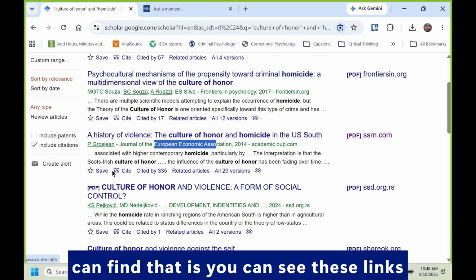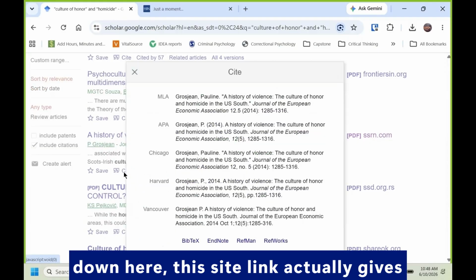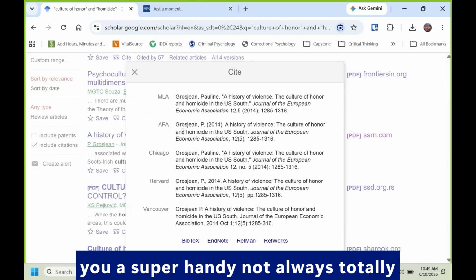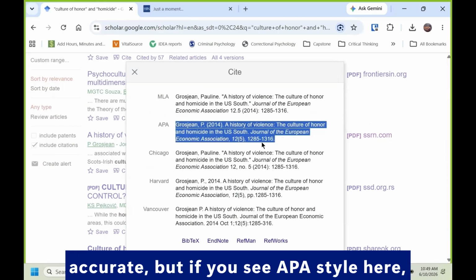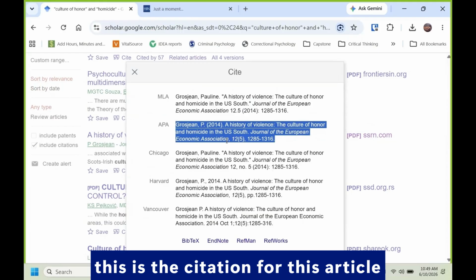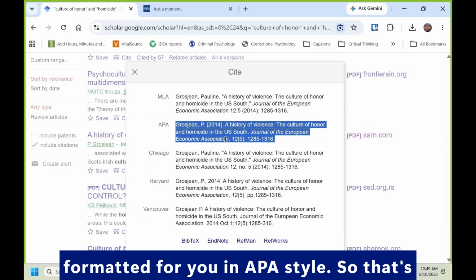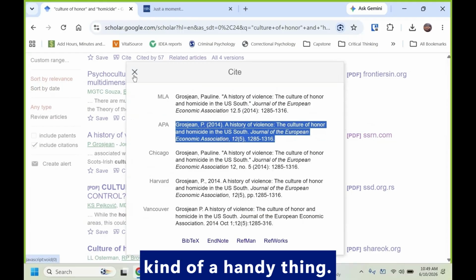Another place you can find that is you can see these links down here. This site link actually gives you a super handy, not always totally accurate, but if you see APA style here, this is the citation for this article formatted for you in APA style. So that's just kind of a handy thing.